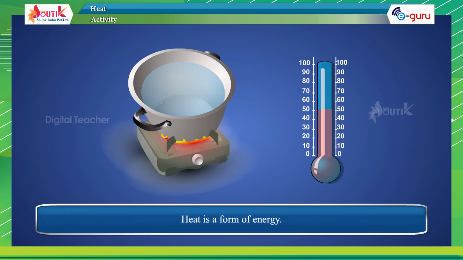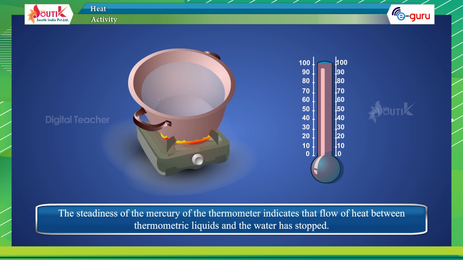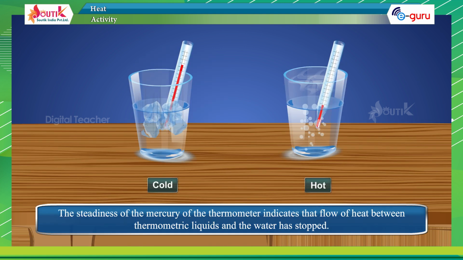Heat is a form of energy in transit that flows from a body of high temperature to a body of low temperature, or the total internal energy present in the body is called heat. The steadiness of the mercury in the thermometer indicates that the flow of heat between the thermometric liquid and the water has stopped.